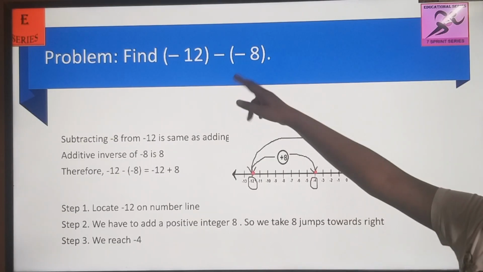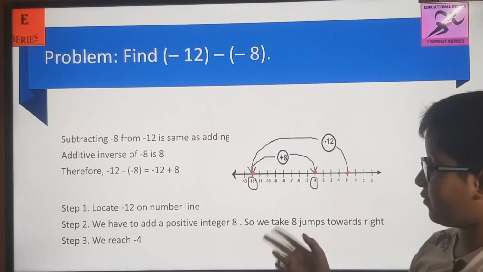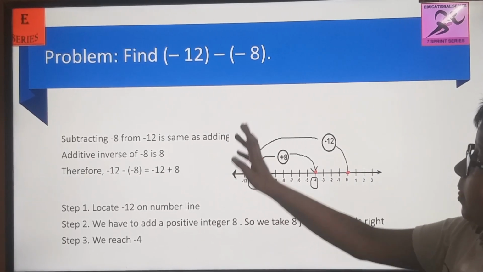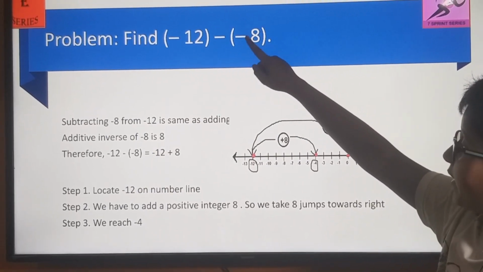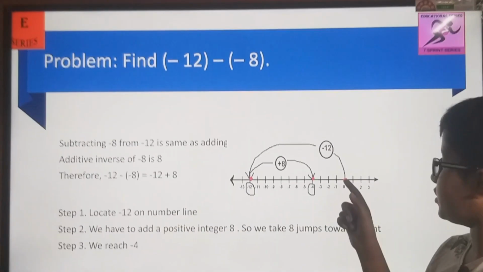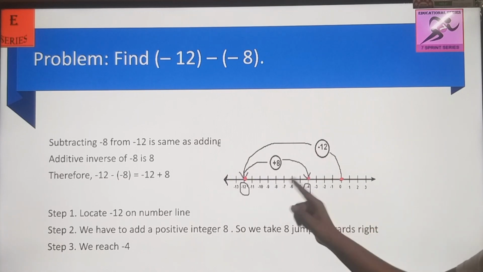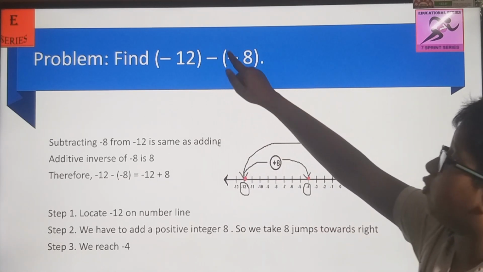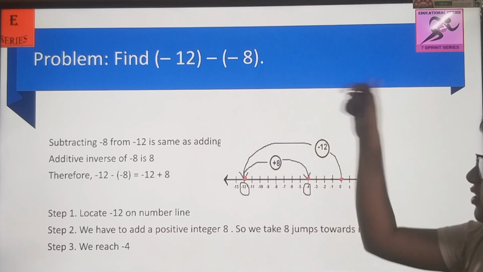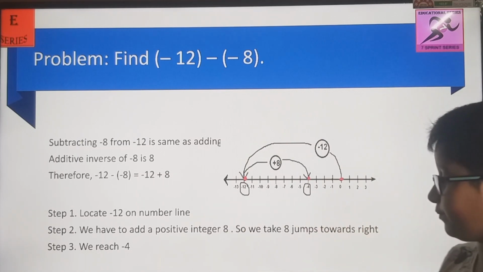So now minus 12 minus 8. Subtraction. First, we have to solve these two signs. So minus 12 plus 8, since minus minus is plus. We'll go 12 places back, then we'll come 8 places ahead. So the answer will be minus 4.